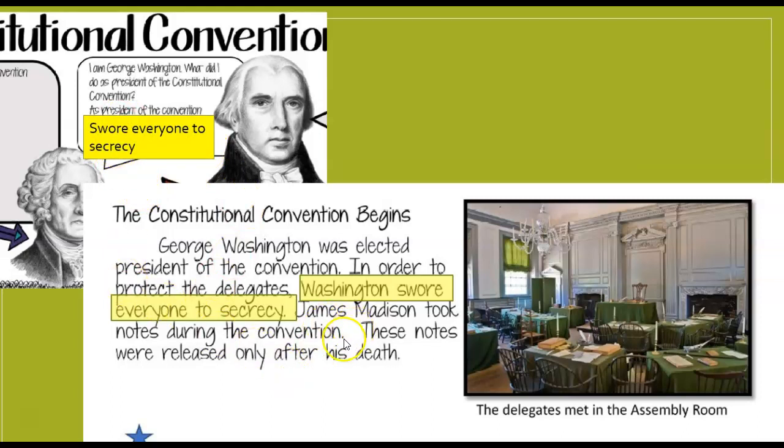Eventually, Madison will release the notes of what he took through the summer of 1787, but he won't do it until after he dies. And Madison, I believe, lives to the ripe old age of 85, so that's well into the 1830s. Most of the members had passed.